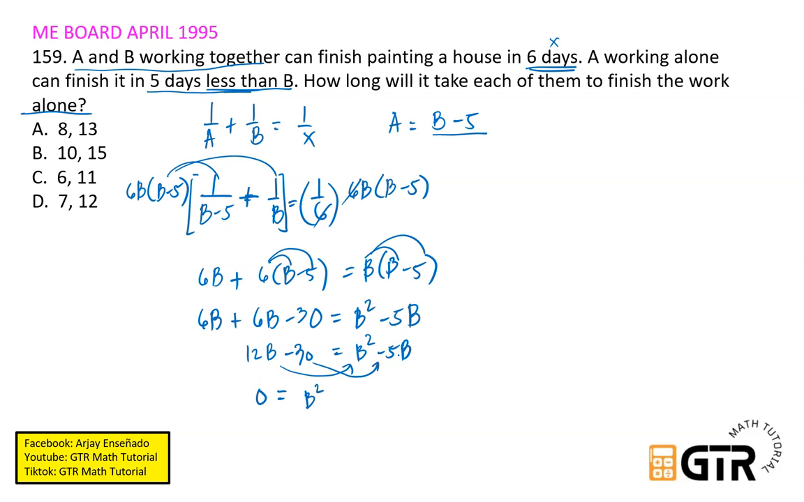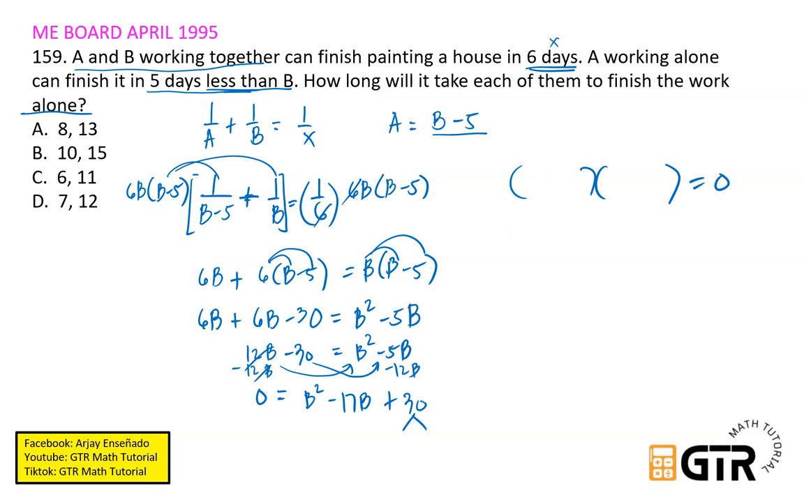And then itong negative 5B, so ito, para malipat sa kabila, subtract 12B to both sides. So para ma-cancel out na ito, i-combine na natin, negative 5B minus 12B, that is negative 17B. And then negative 30, lipat sa kabila, magiging siyang positive 30. And then we can solve this by factoring. So pag finactor natin yan, equals 0.